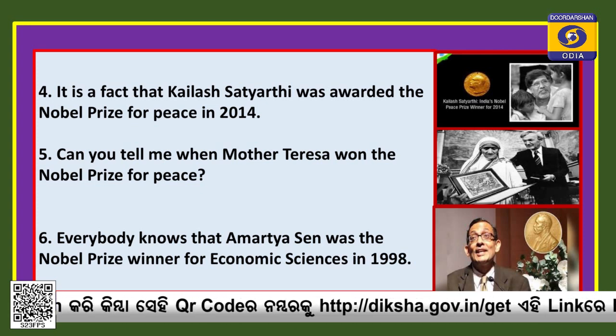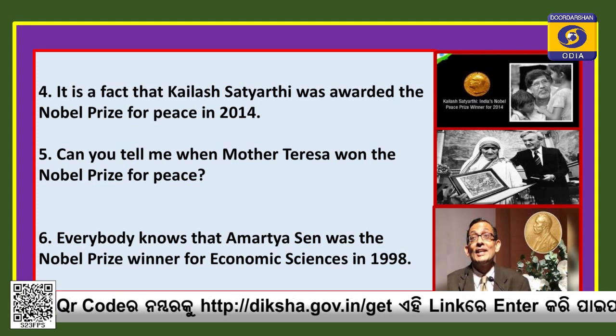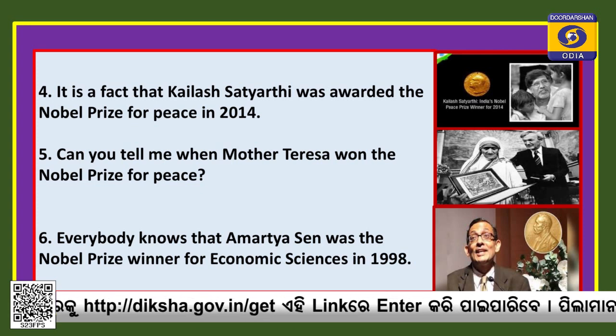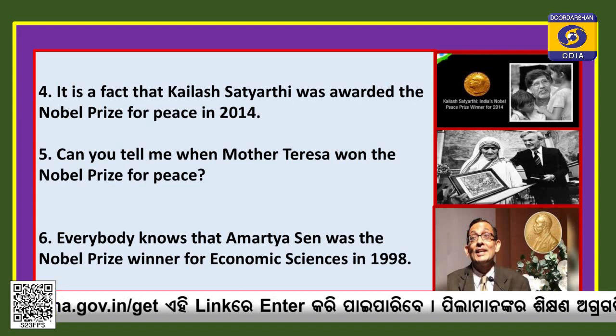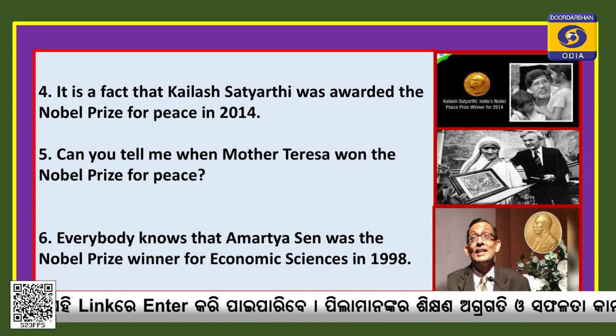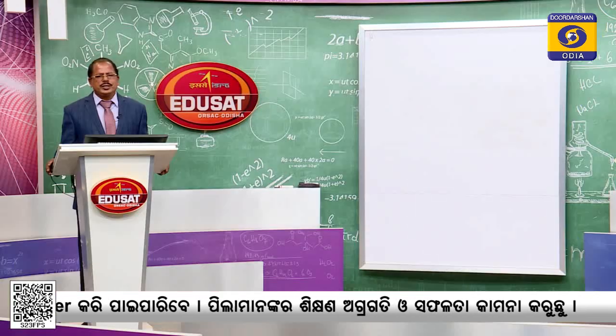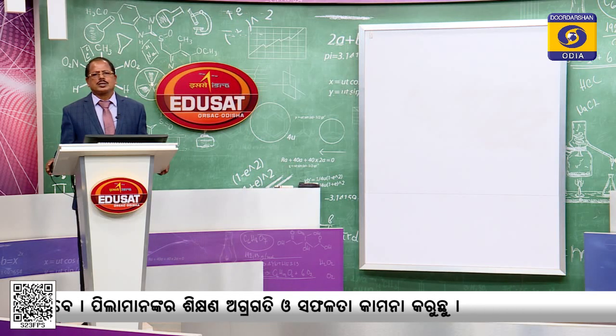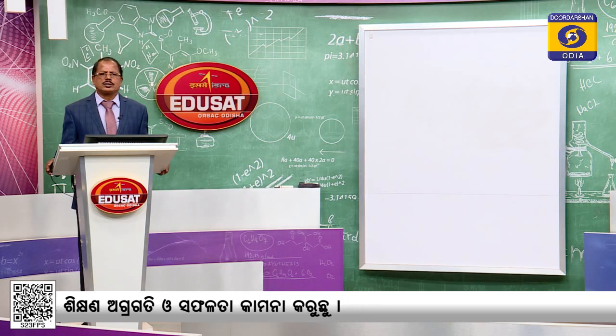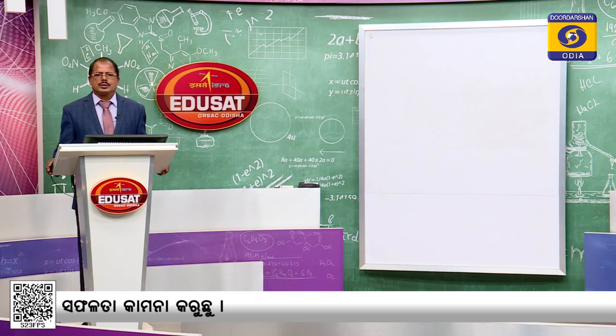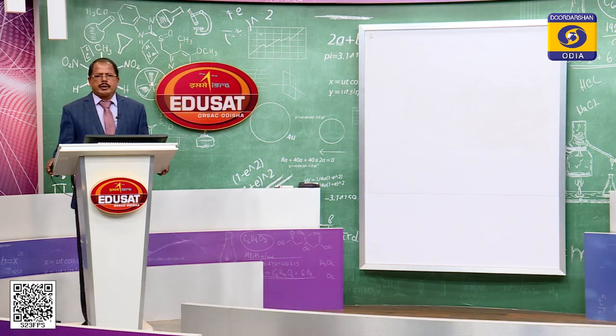The first part, can you tell me, is the main clause, and when Mother Teresa won the Nobel Prize begins with a WH word, so it is a WH clause, and it is also the object in the sentence. Me is one object, and when Mother Teresa won the Nobel Prize for Peace is another object. Can you tell me this? Can you tell me it? Most of the time, if you replace the noun clause with a pronoun like it or this, then you will be able to know that it is the object of the sentence.